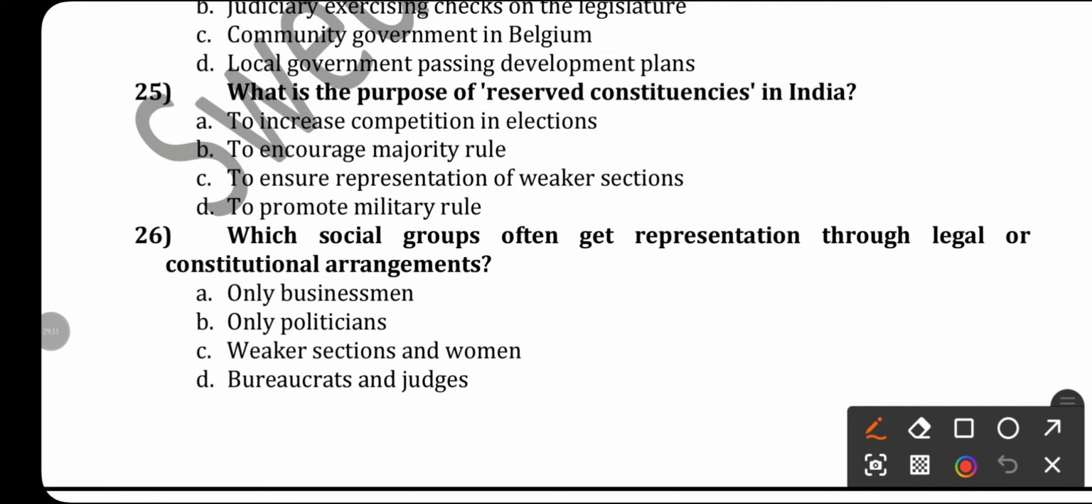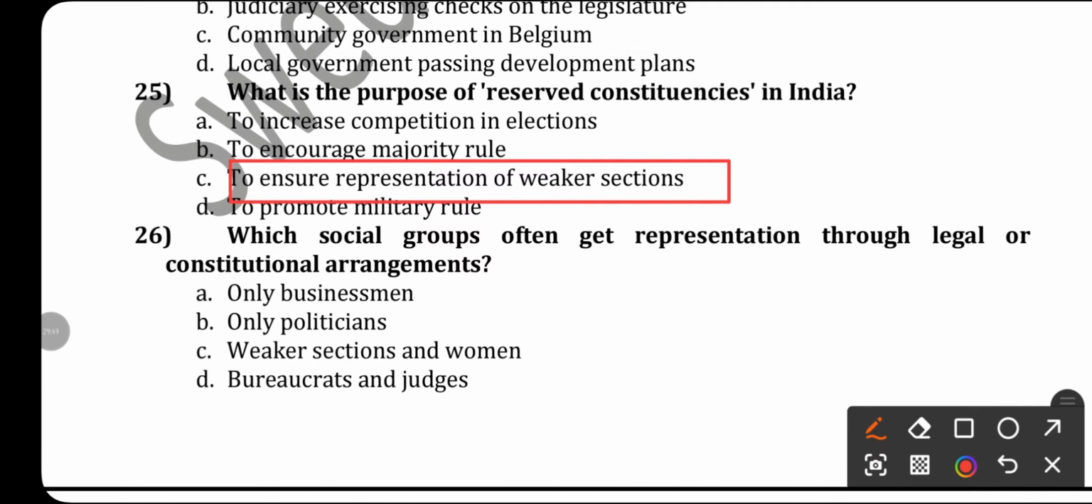So to increase competition in election? No. To encourage majority rule? No. To promote military rule? No. The right answer will be to ensure representation of the weaker section so that they would not feel alienated. That will be the right answer.